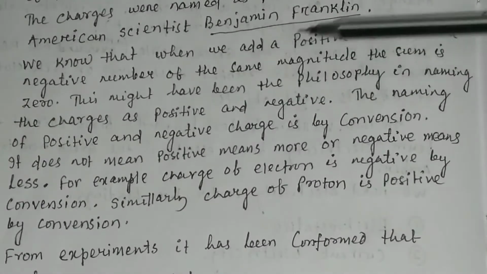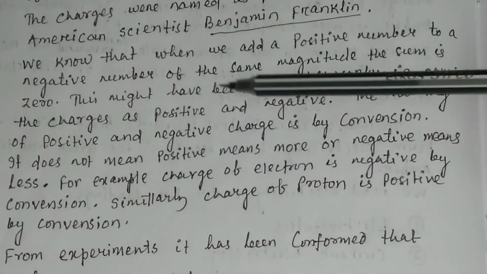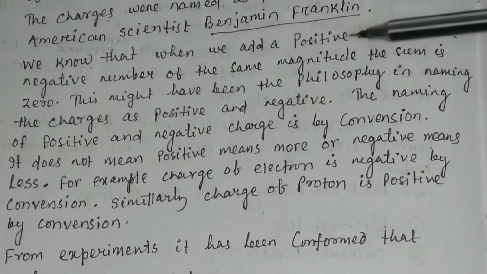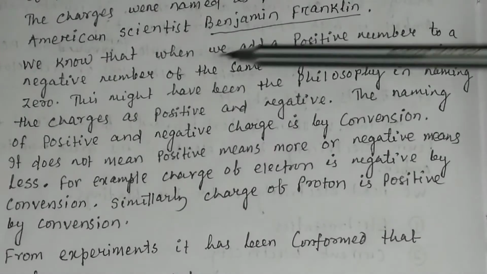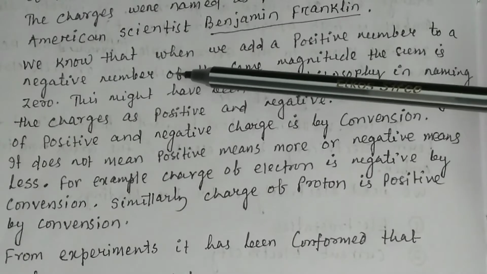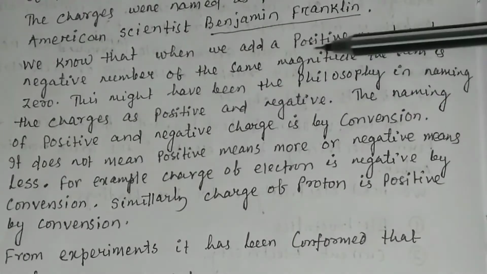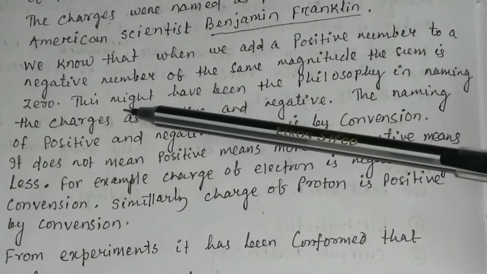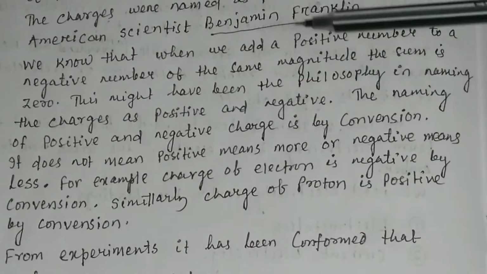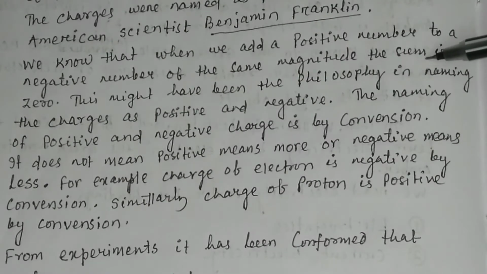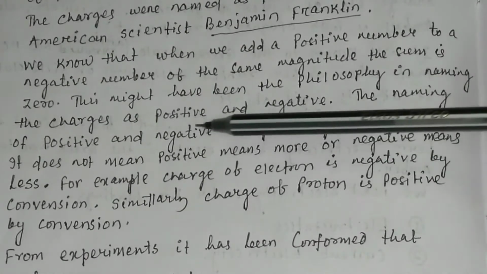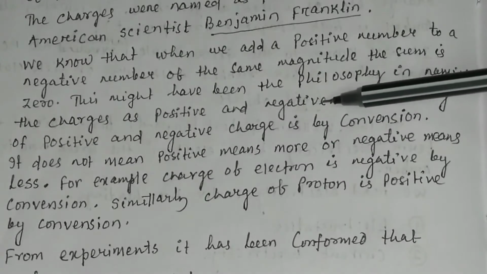We know that when we add a positive number to a negative number of the same magnitude, the sum is 0. If you add plus 5 to minus 5, what will be the sum? It will be 0. So this might have been the philosophy in naming the charges as positive and negative.